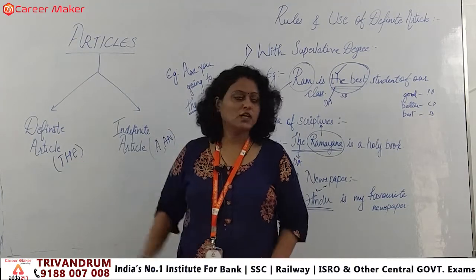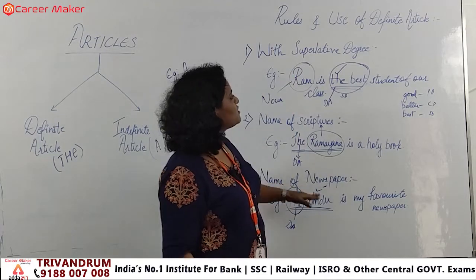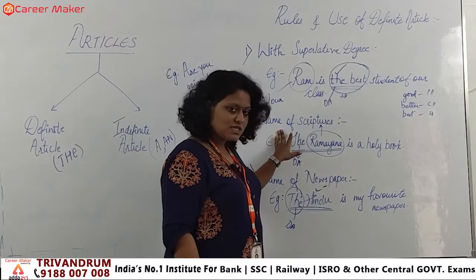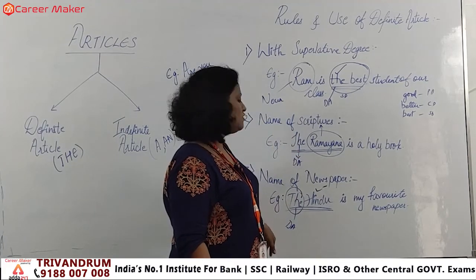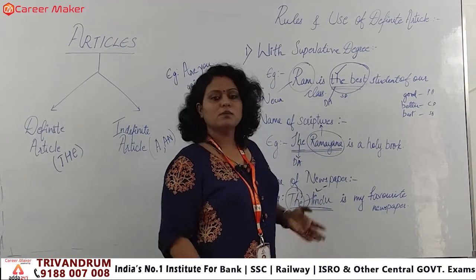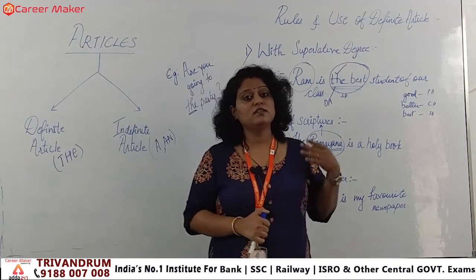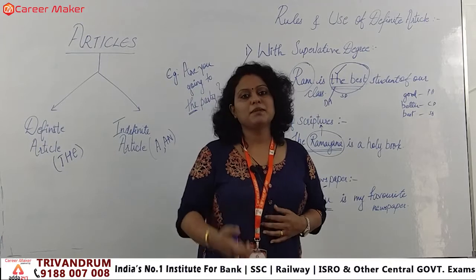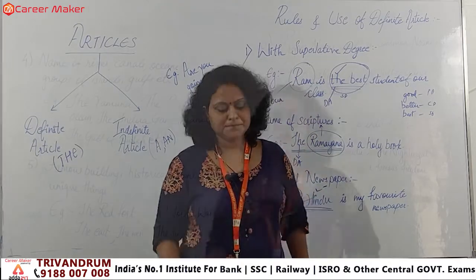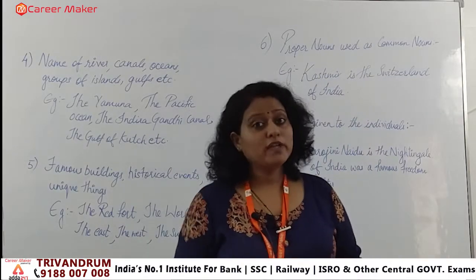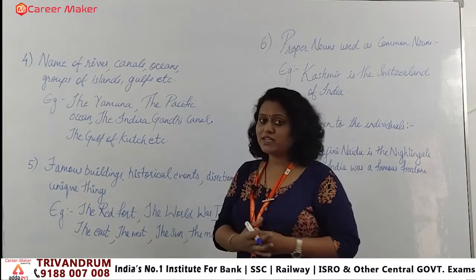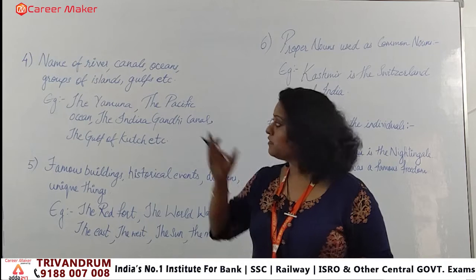The definite article. So in that manner we saw the first 3 frames: with the superlative degree, with the scriptures, as well as with the newspapers, right? We'll see some more rules later, and we'll see the omissions also. These are the first 3 rules applicable for the definite article. So we saw the 3 rules based on the definite article. Some more rules are there, we'll move on.